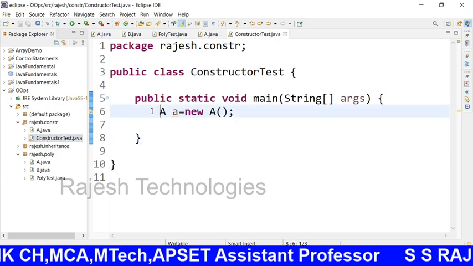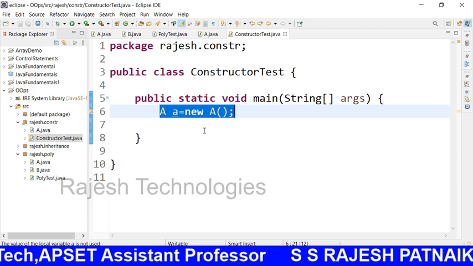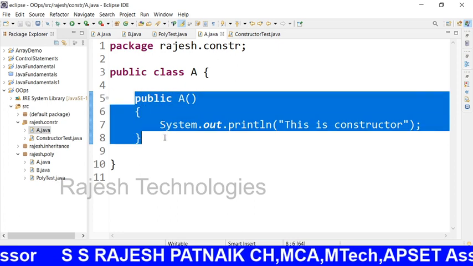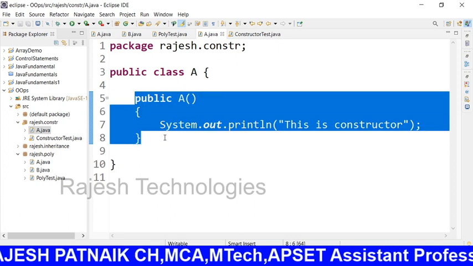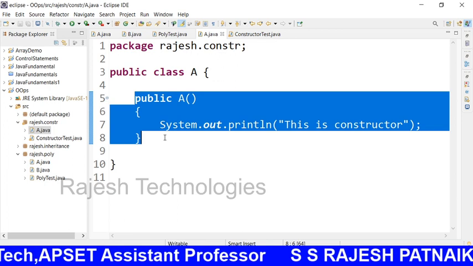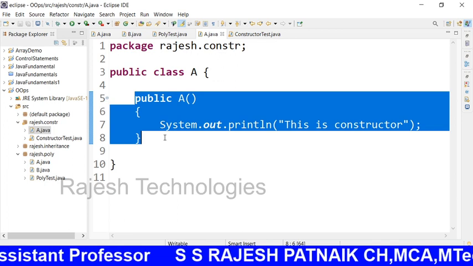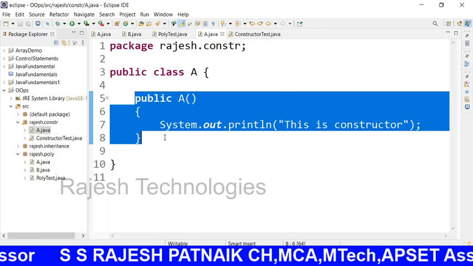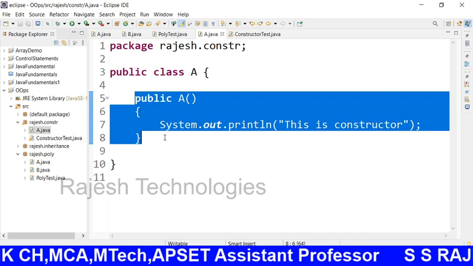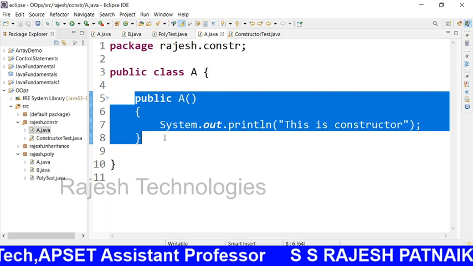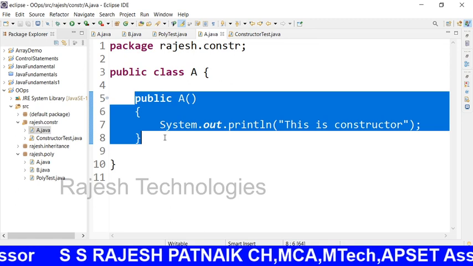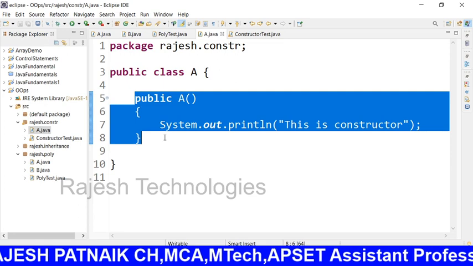For example, whenever I create an object for a particular class, this constructor will be invoked automatically, whether it was created by the Java compiler or by the user. If the user creates it, they will write some initialization logic under that particular constructor. If the Java compiler creates the constructor, there is no logic.